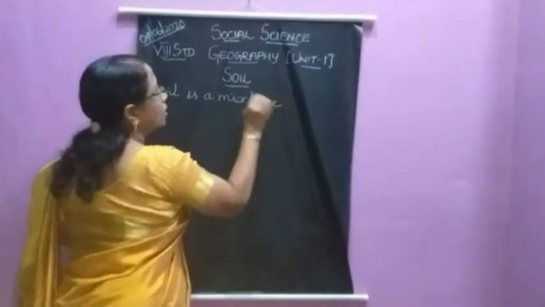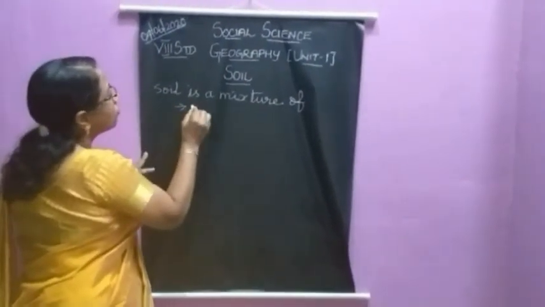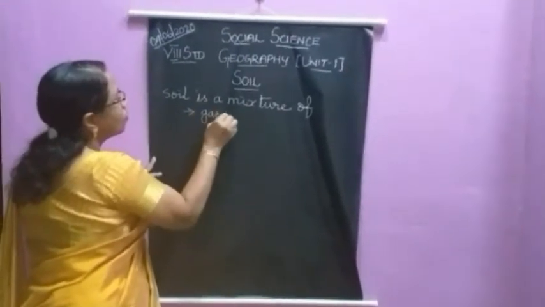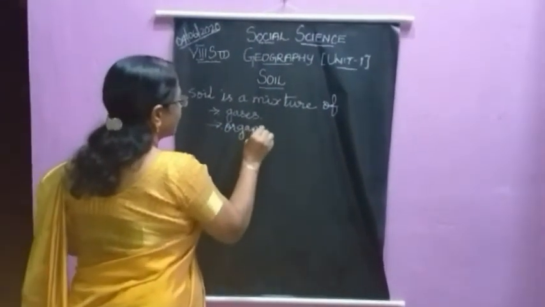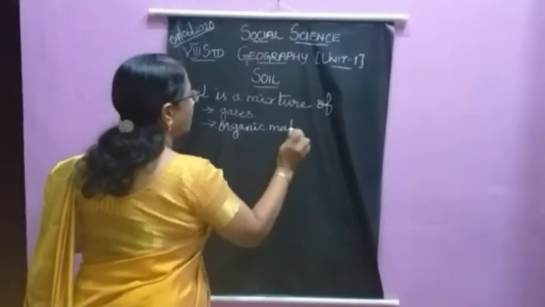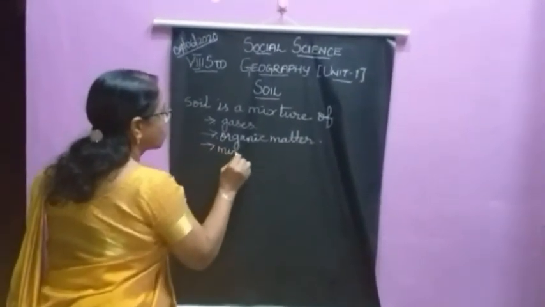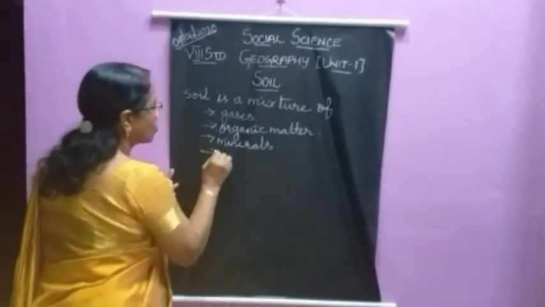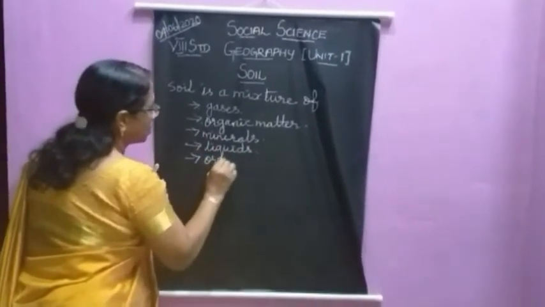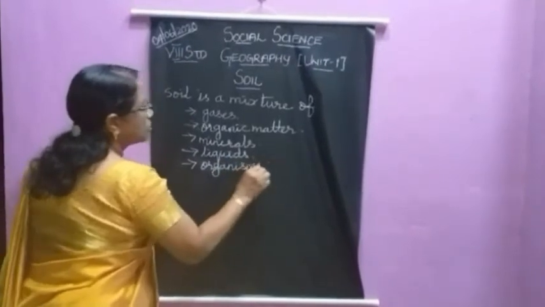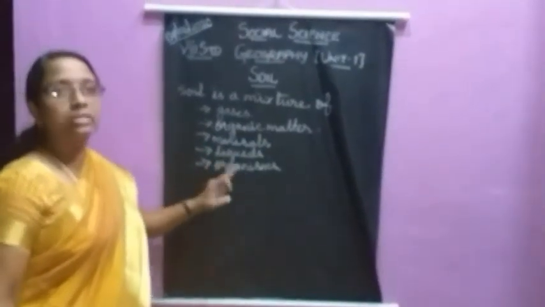We'll see one by one what they are. Soil is a mixture of gases, organic matter, minerals, liquids and organisms. So it is a mixture of many things.